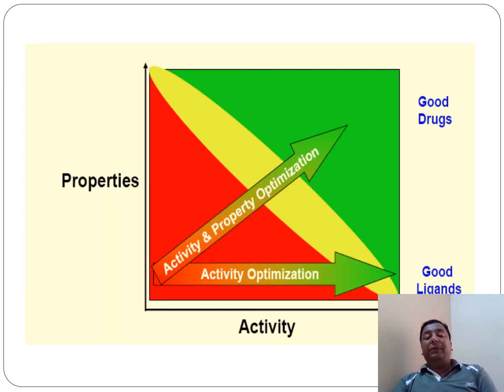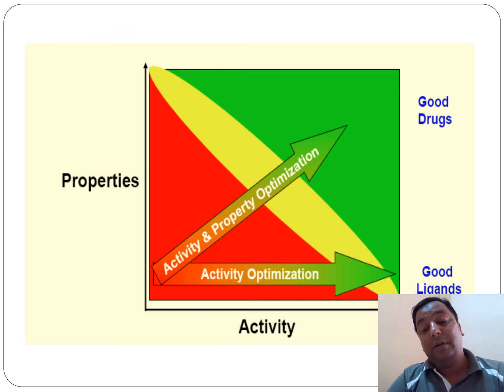So let us see how the drugs respond, in terms of good drugs and good ligands. Don't be confused; I don't think you will have any confusion at this stage about what ligands are and what drugs are. A ligand is a chemical compound which may have the ability to become a drug. So a ligand is not a drug. A ligand may have the ability to become a drug based on its properties, which we need to study.